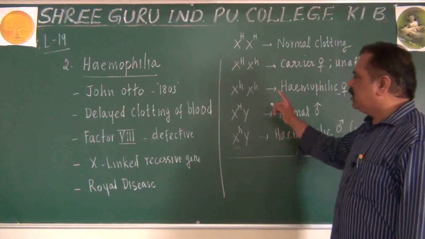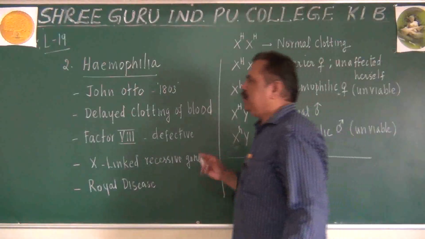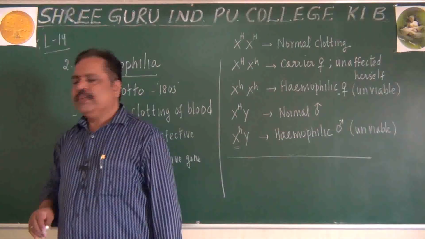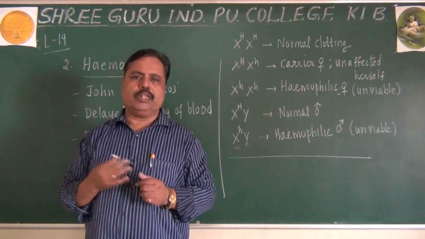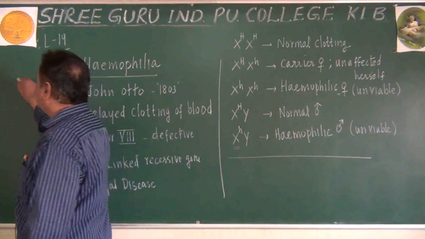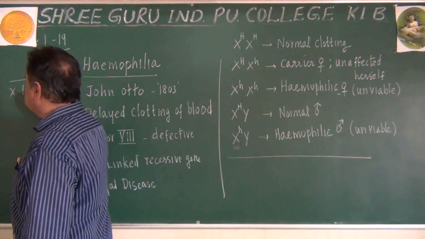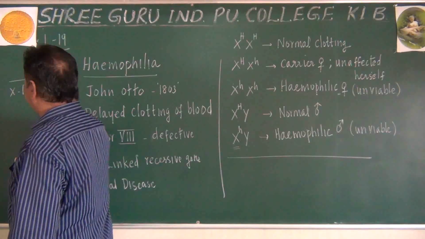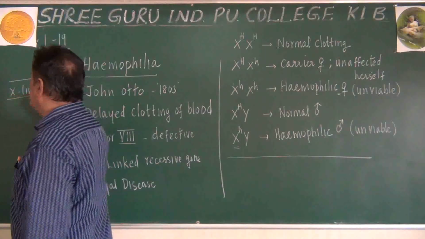Okay students, lastly, one very important point I am going to tell you with reference to both color blindness and hemophilia. Both of them are X-linked recessive disorders.